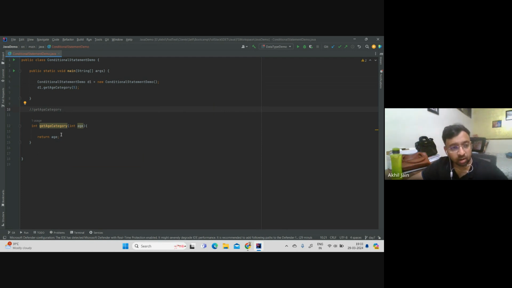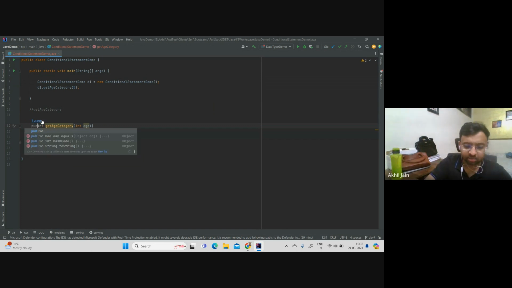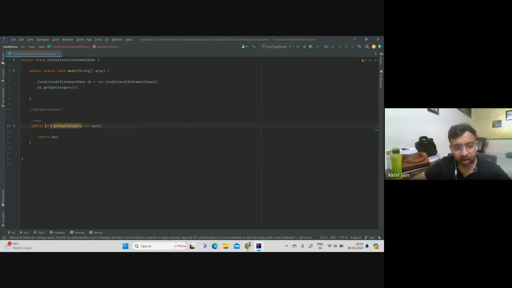Now, just one last update on this. See here, even this works fine, but everyone can see we have not provided an access modifier here. As of now, we have not learned about access modifiers, so just keep in mind that every time we talk about a variable, a class or a method, we have to specify public only as of now. This was missing, so let me put it here. So now I mark this method's access modifier as public. We'll talk about the access modifiers in a later class, but as of now, it is public.